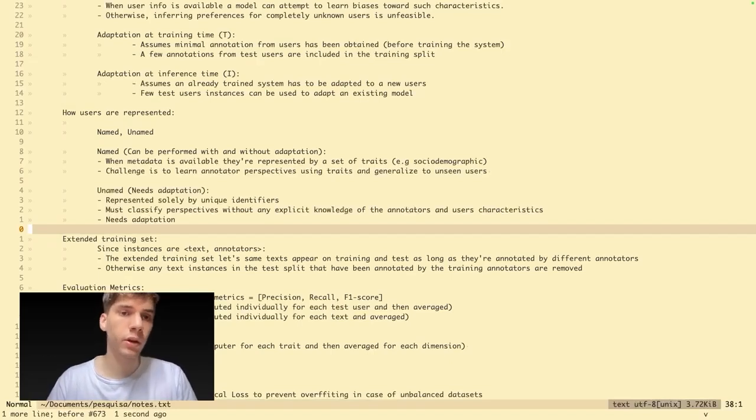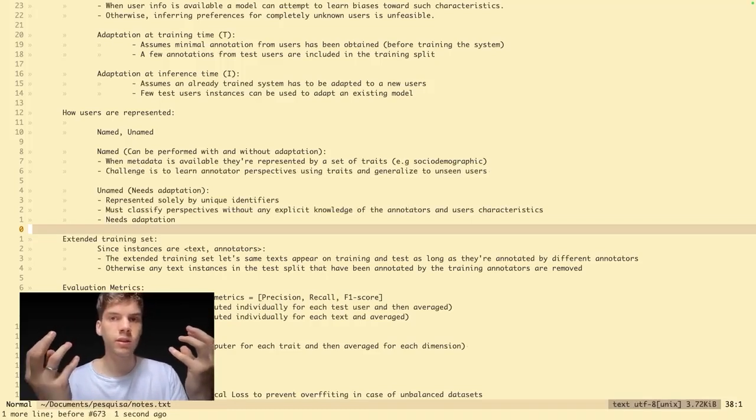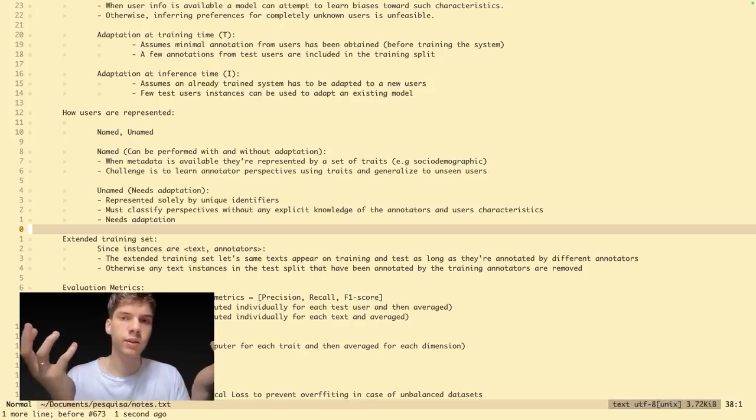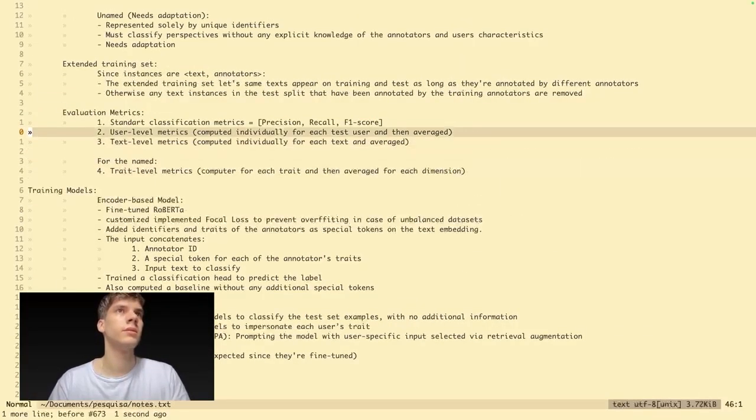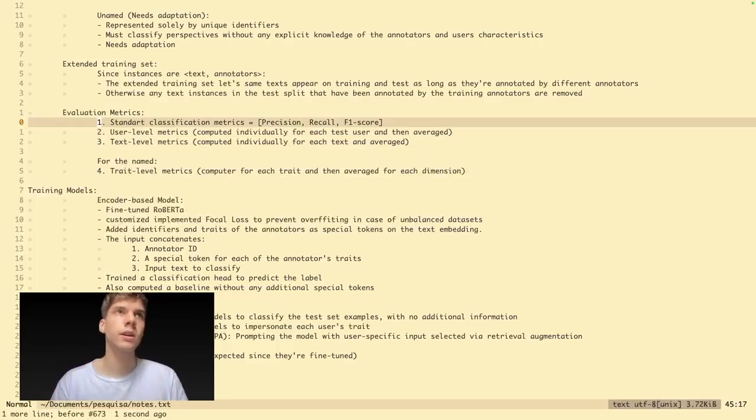We also have some information about the extended training set here. It's basically, well, I have two texts that are equal, but they are annotated by different persons. If they are annotated by different persons and I am using the extended training set, I can use this text A in the training and this text B in the test, okay? Because they are annotated by different persons, but this only on the extended training set. We also have some evaluation metrics here that mostly is precision, recall, F1, and some others more focused on the user, the text, the trait, like white, Gen Z, etc.